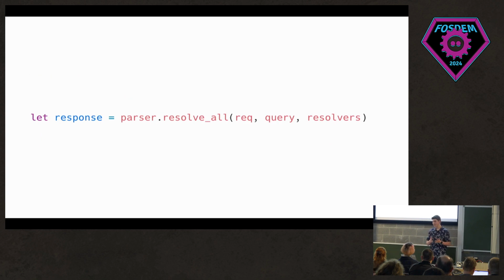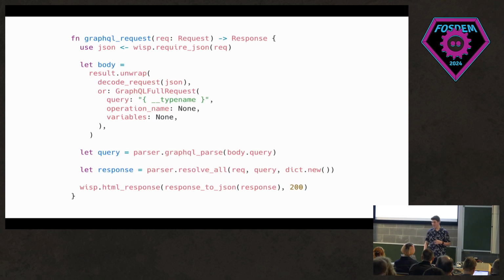Then we say the response is, after we've resolved them all, passing in the HTTP request, the parsed query, and your set of resolvers. And then this is what you finally end up with, the basic GraphQL request function from the start that just returned the string, now requires the JSON, unwraps the body, parses it, resolves everything, and then finally sends it as a HTML response, which probably should have been changed to JSON response, but small details there, and sends that back to the client.